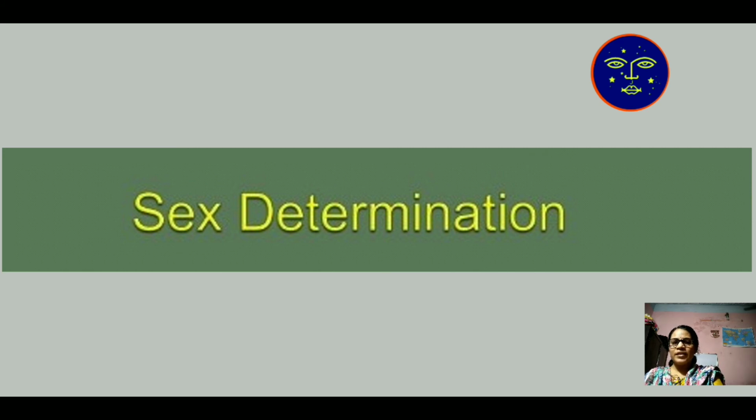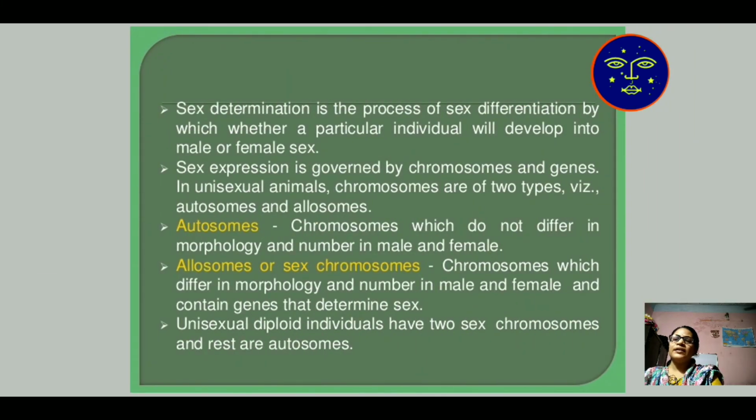I, Dr. Sasmita Panigrahi, will discuss today sex determination. There are two types of chromosomes present in our body. One is known as autosome and the second one is known as allosome. Autosome means the chromosomes which do not differ in morphology and number in male and female. That means the number of autosomes present in male and female is the same, whereas allosome is also known as sex chromosome.